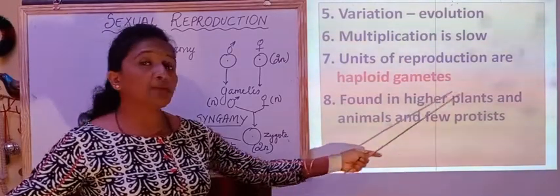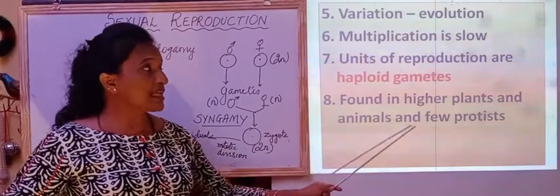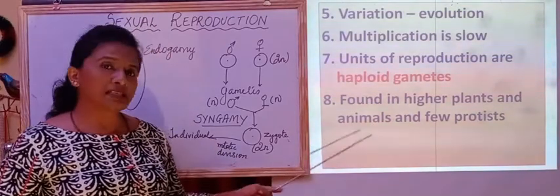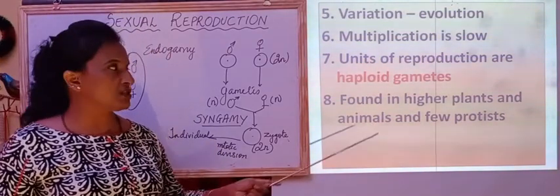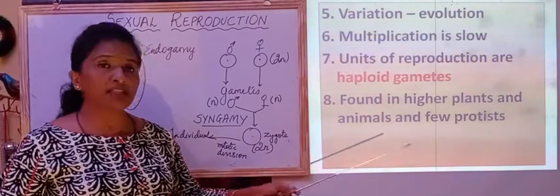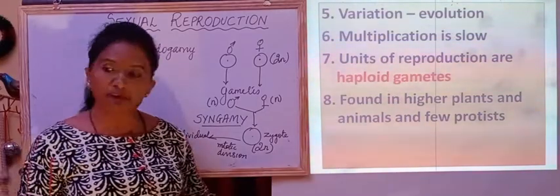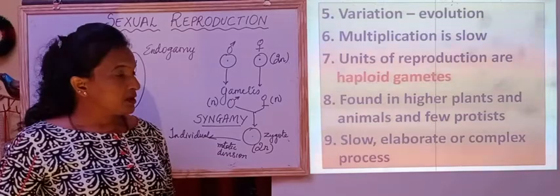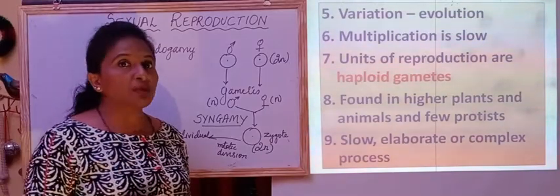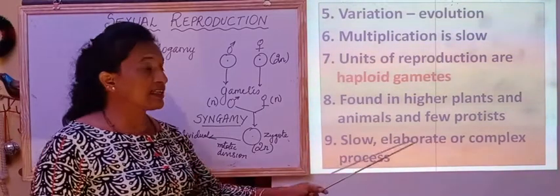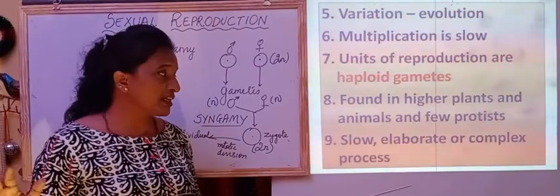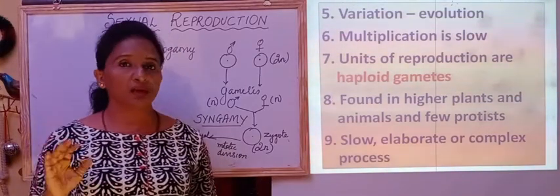Found in higher plants and animals as well as a few protists. So we see that such type of reproduction occurs in higher plants, animals as well as fungal species, and a few protists. So overall, sexual reproduction is a slow process. It is a very elaborate, complicated and complex process.